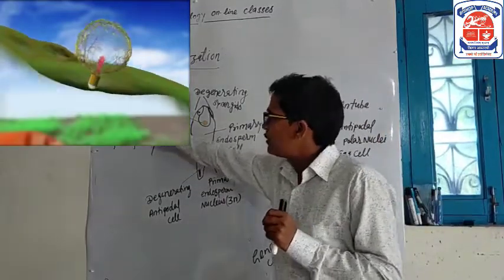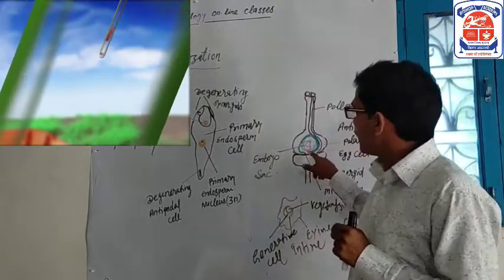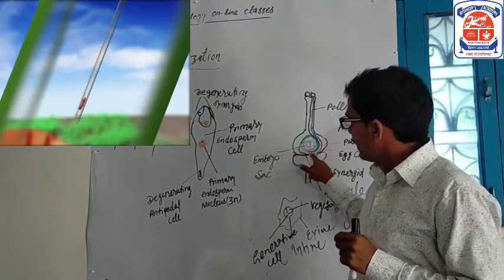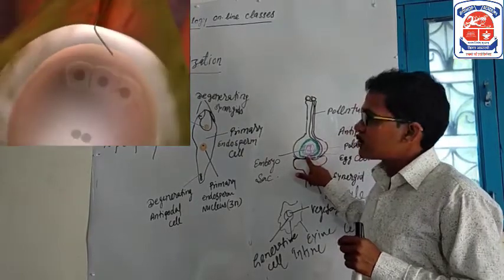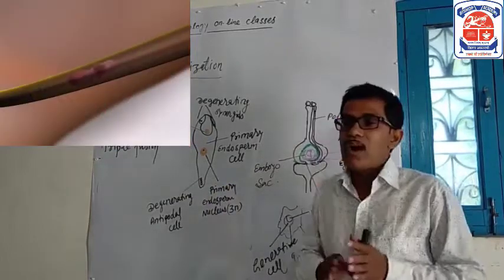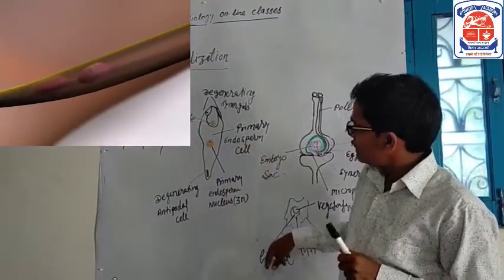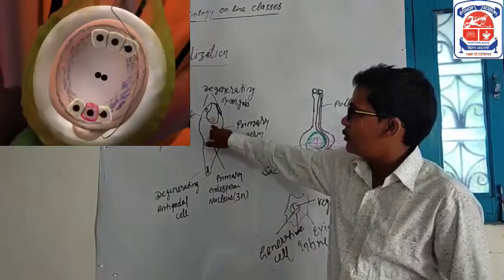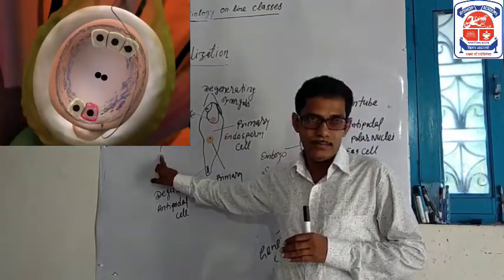Firstly, what is syngamy? Fusion of one male gamete with one female gamete is called syngamy, and it forms a diploid zygote. And what is triple fusion?